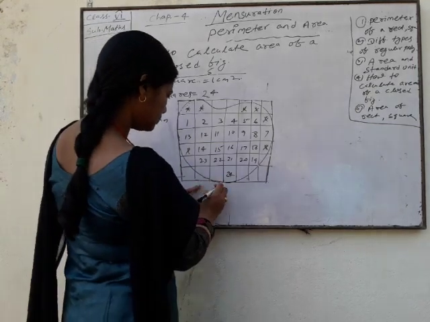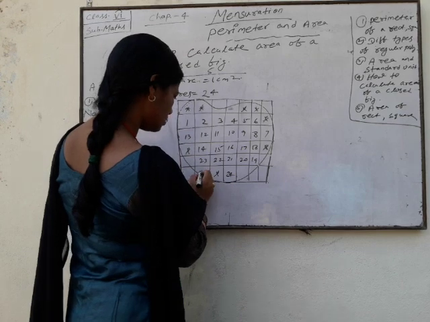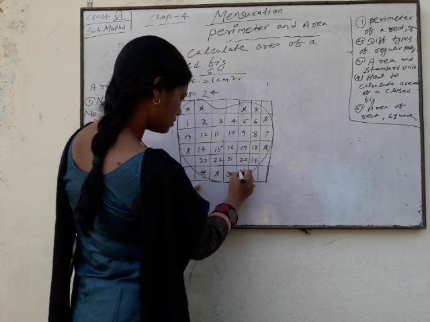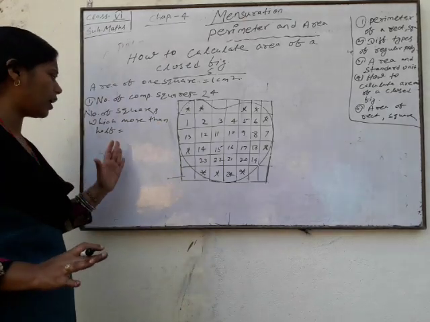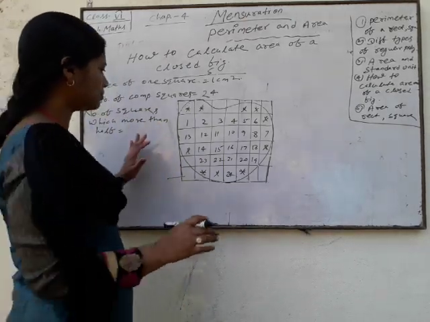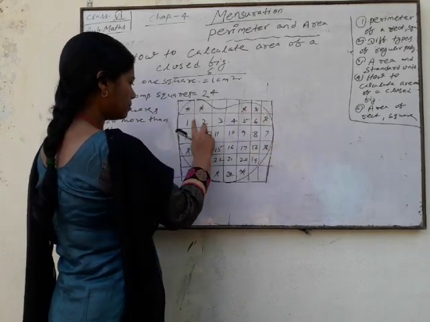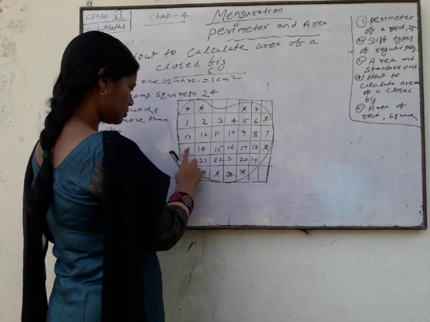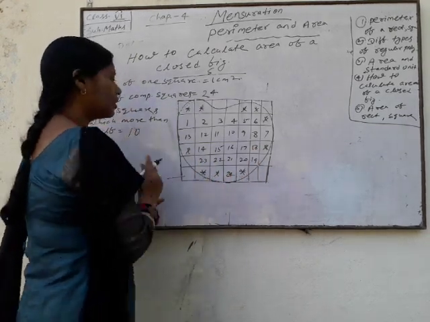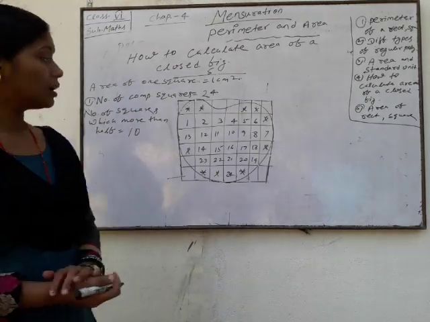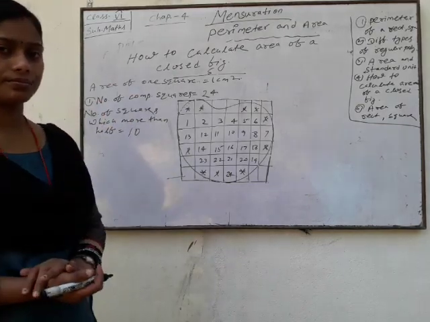Here 8. Here also 9, 10. This is more than half. Number of squares more than half. Count once again: 1, 2, 3, 4, 5, 6, 7, 8, 9, 10. This is total 10. Now, how many squares are exactly half?